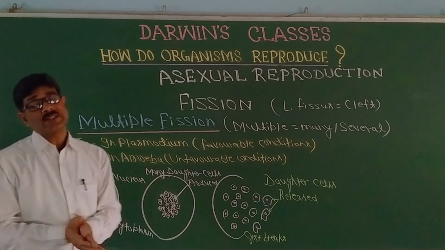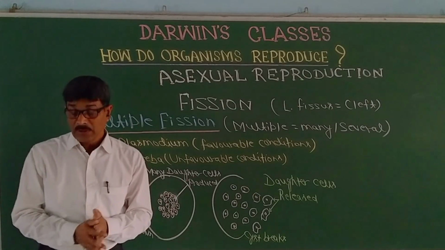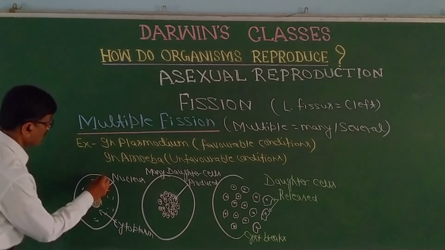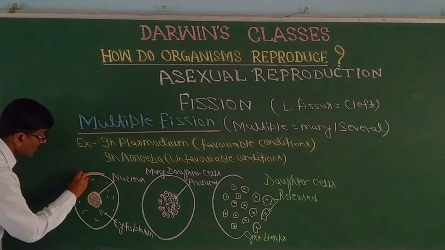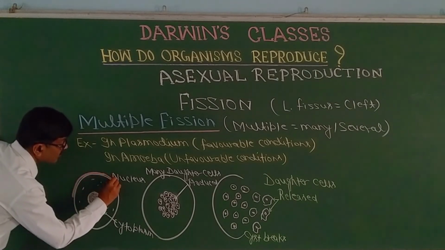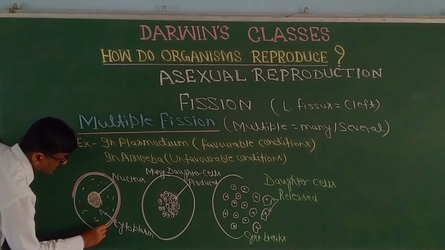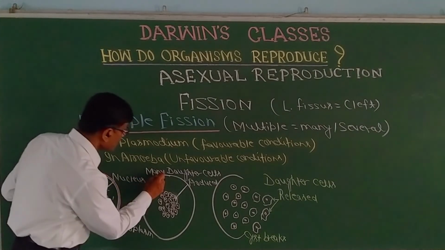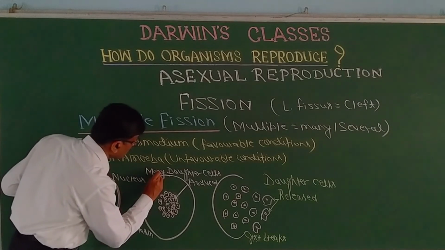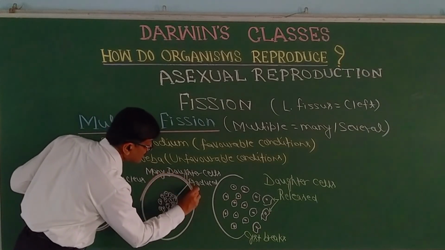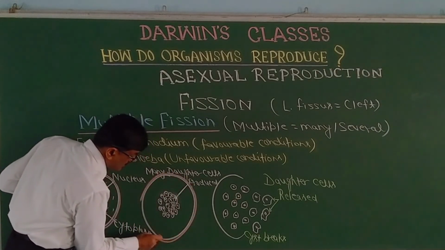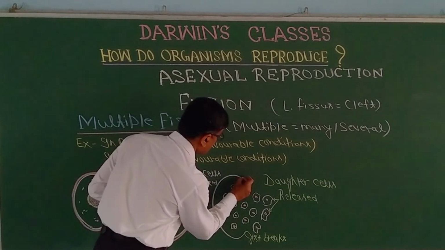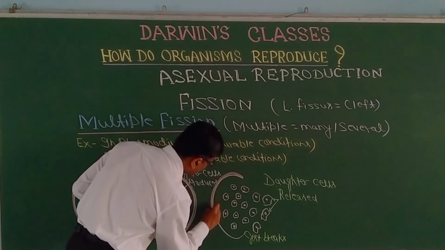Amoeba will form a cyst around it, a hard covering, a hard layer that will protect the organism from stress condition. So in case of amoeba, there will be formation of hard protective covering, that is cyst, and the organism will become encysted, and inside the cyst there will be division of nucleus. That means the nucleus will divide repeatedly.